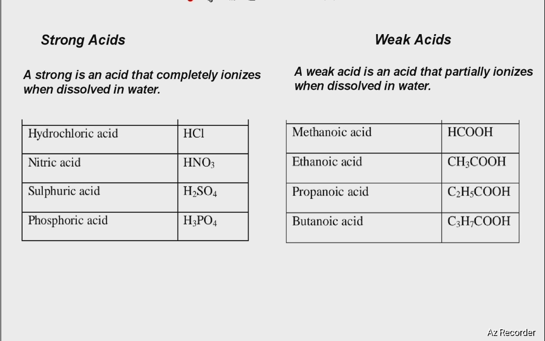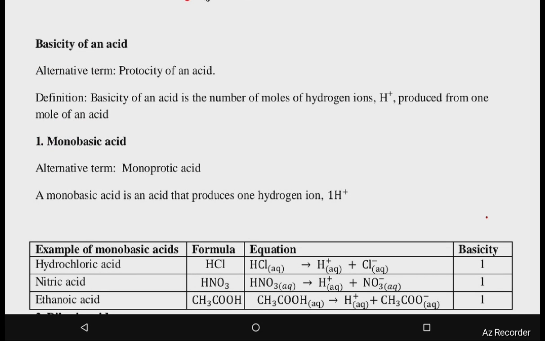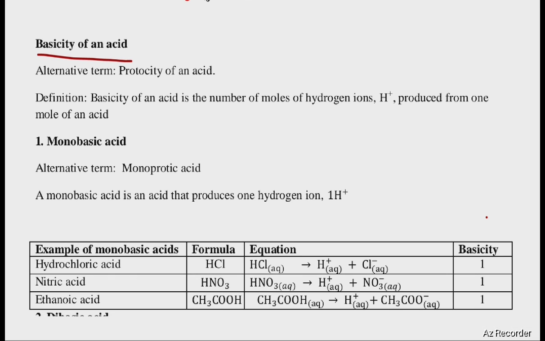We look at something different now, what we call the basicity of an acid. So we can classify acids either as monobasic, dibasic, or tribasic. Let's look at what we call basicity of an acid. Basicity of an acid is how basic an acid is. So the definition is here, it's quite easy. Basicity of an acid is the number of moles of hydrogens that are produced from one mole of an acid.